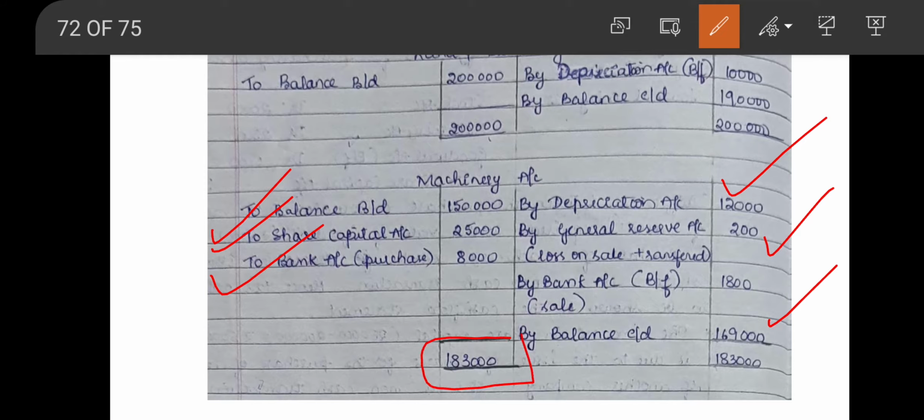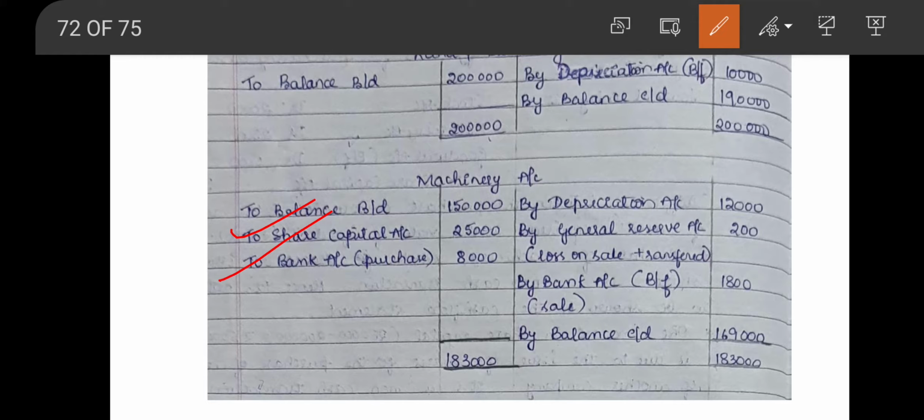The debit side total is more, 1,83,000, and we are getting a balance of 1,800 on the credit side. That is considered as sale of machinery. By bank account, sale of machinery, balancing figure 1,800. This sale of machinery is an item of inflow of cash and will be considered when we are preparing cash flow statement under the heading cash flow from investing activities. Under these two, the purchase for shares will not be considered, only the cash purchase will be considered.